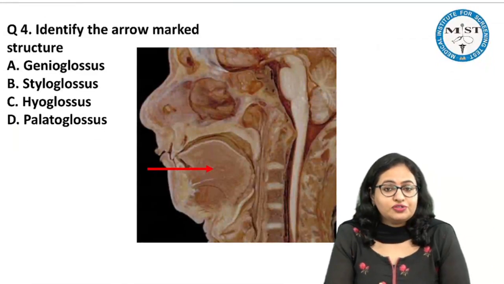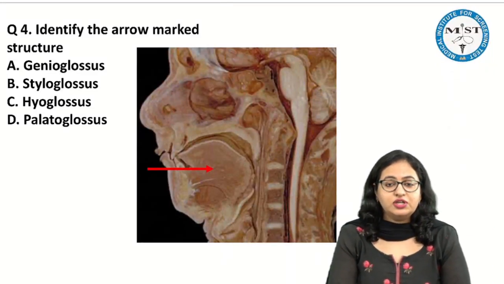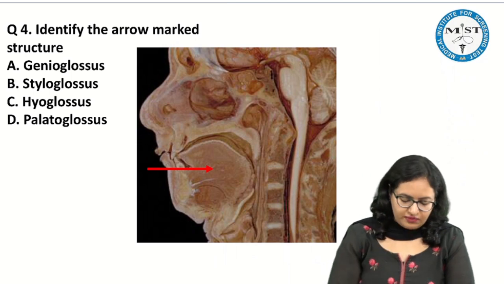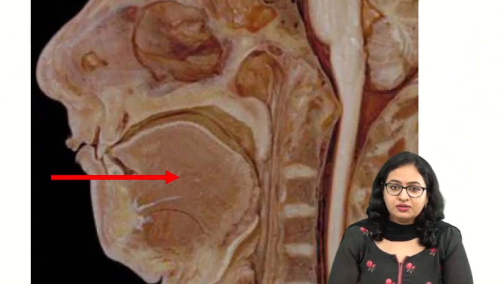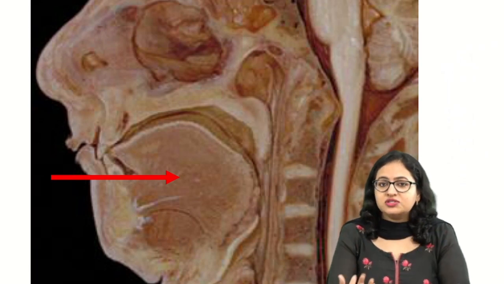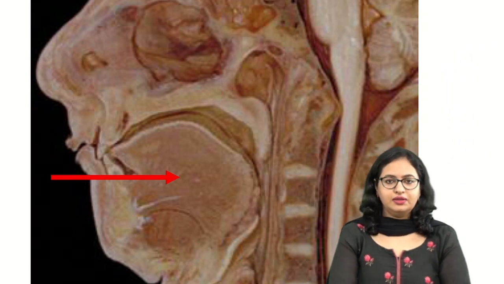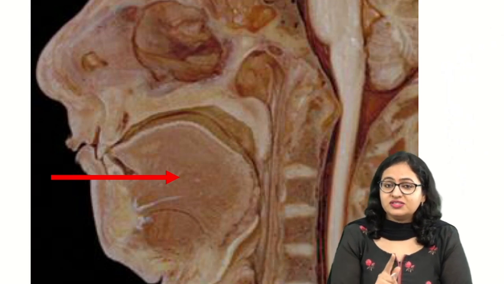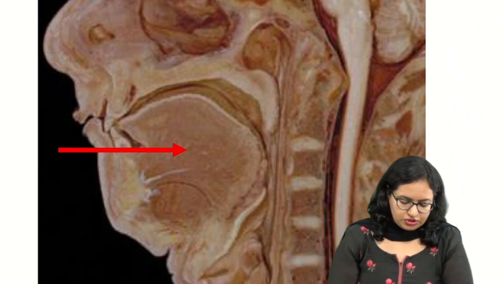One more image-based question which has been asked, which we continuously talk about in our classes, is the genioglossus muscle. Now, if you see this sagittal section of the head and neck, this is the sagittal section taken like this, and when you see the oral cavity, the major structure is the tongue, and the main muscle forming the tongue is genioglossus. How is the genioglossus present?